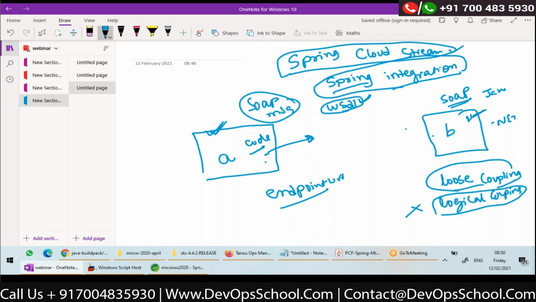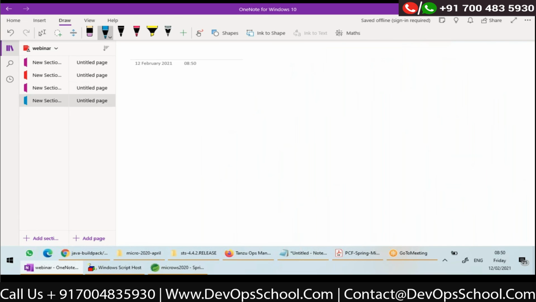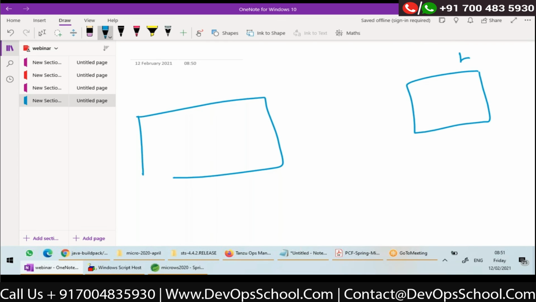Now, how do I achieve logical coupling? Let us see. Let's again say this is my application A and this is application B. In application A, this is my code. If I want to consume a SOAP web service B, normally I need to create a SOAP message in my code and send it. That is the reason why there is no logical coupling. So if I want to achieve logical coupling, what I can do is somehow configure an in-memory queue in the application itself.